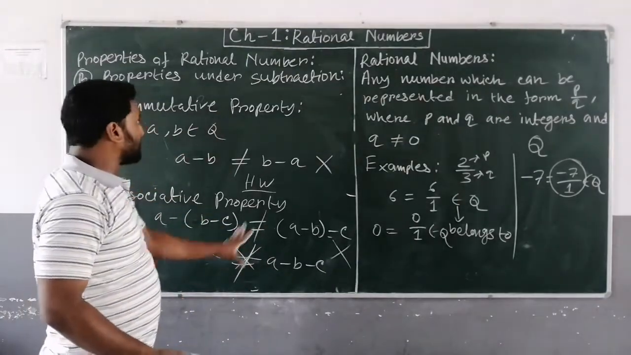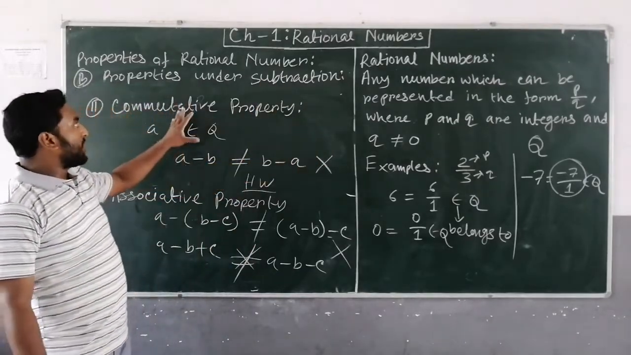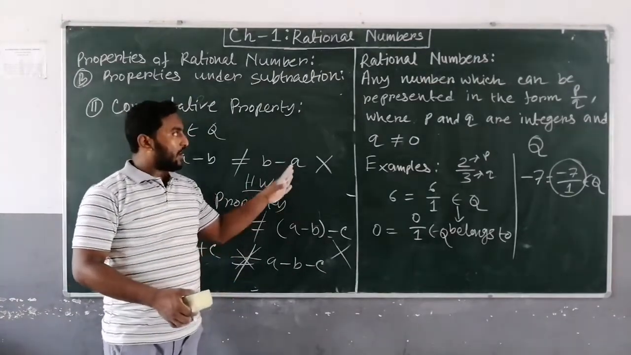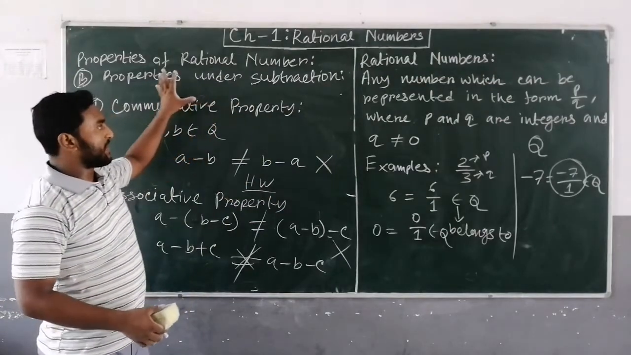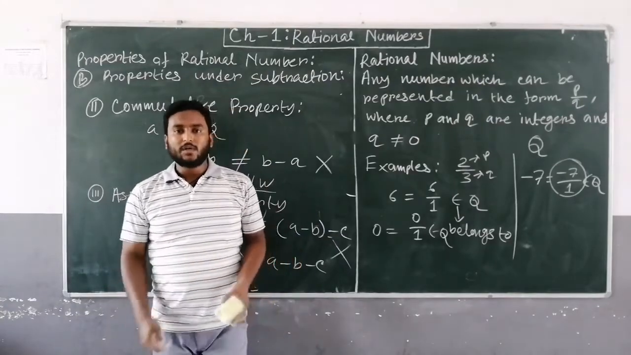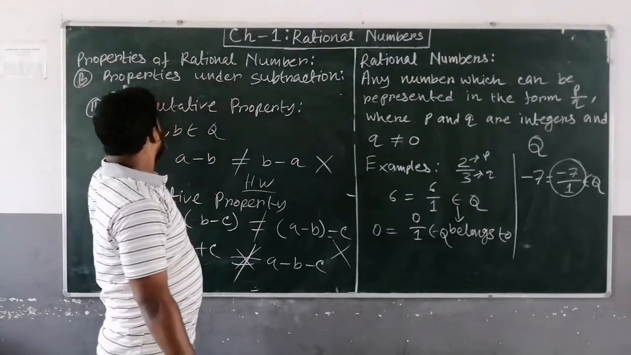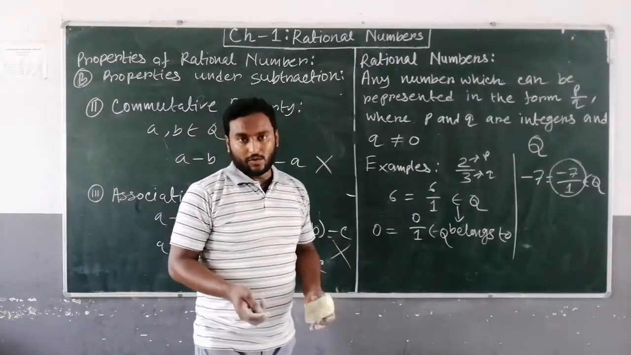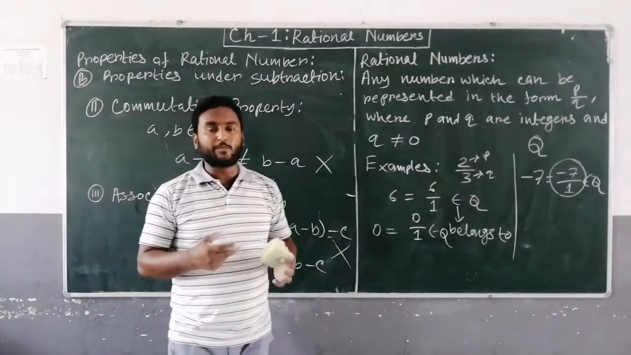So these are the concepts of properties of rational numbers under addition and under subtraction. After that you have to solve knowledge check 1.1, then you will learn properties under multiplication and properties under division. In the next class we will solve the problems from exercise 1.1.